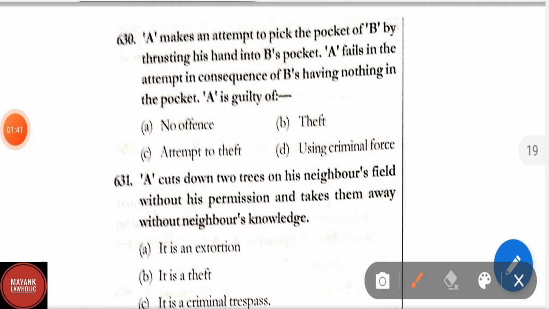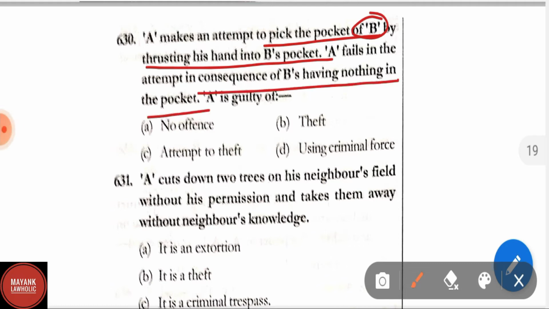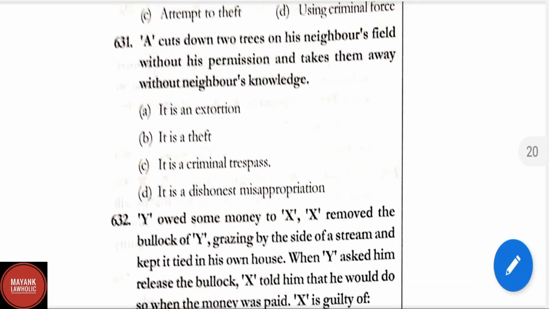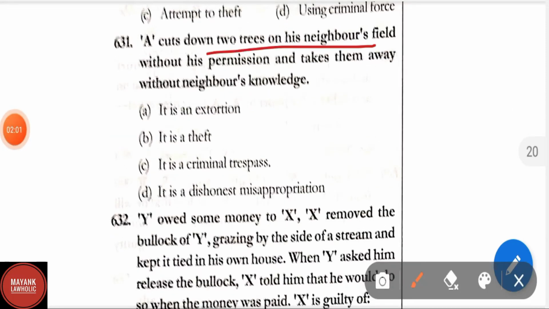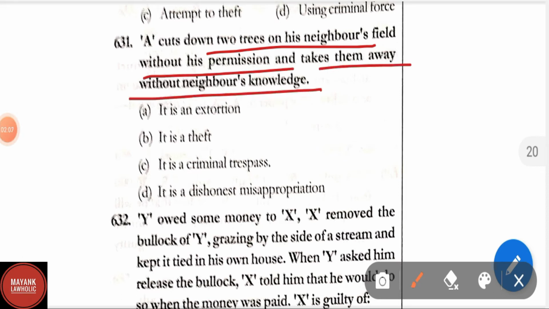Question number 630. A makes an attempt to pick the pocket of B by thrusting his hand into B's pocket. A fails in the attempt in consequence of B's having nothing in the pocket. A is guilty of no offense, theft, attempt to theft, or using criminal force. Correct answer is attempt to theft. Question number 631. A cuts down two trees in his neighbor's field without his permission and takes them away without the neighbor's knowledge. It is an extortion, it is a theft, it is a criminal trespass, it is a dishonest intention. Correct answer is option B, it is a theft.